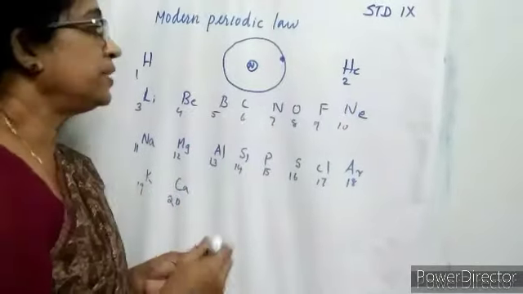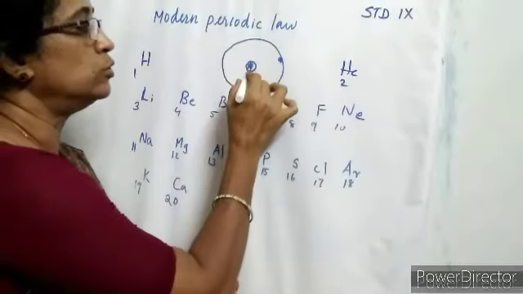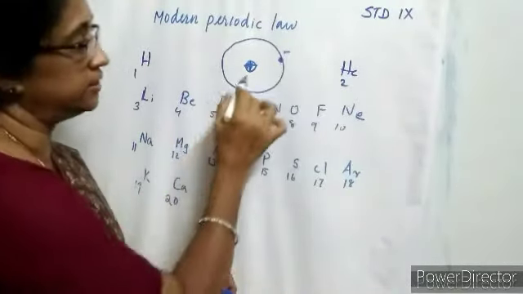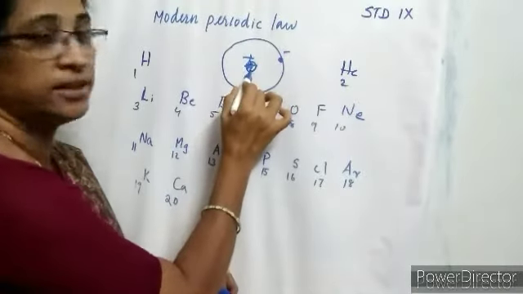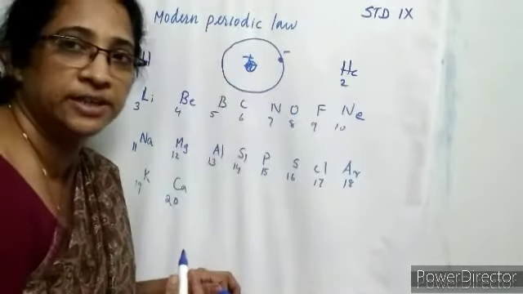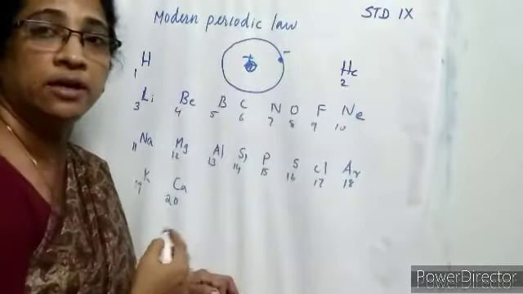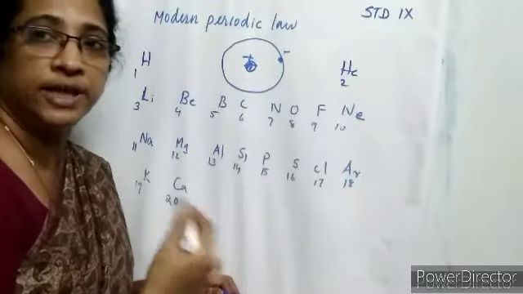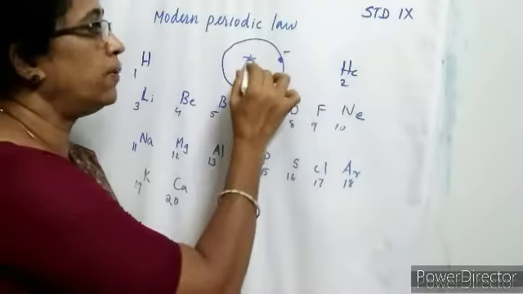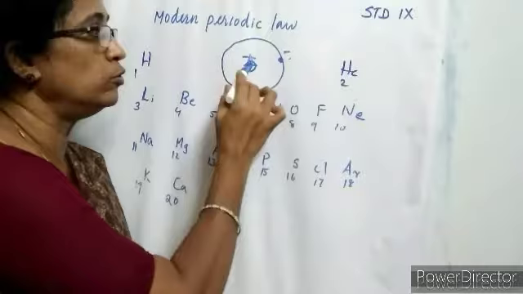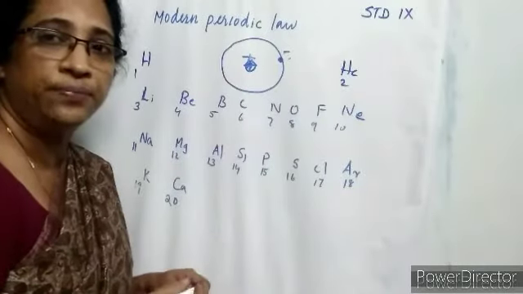Consider an atom. The central part of the atom is the nucleus, which is positively charged, and electrons are negatively charged, isn't it? Protons are placed in the nucleus, so the nucleus is positively charged, and electrons are negatively charged particles which revolve around the nucleus through circular paths called shells or orbits. And we know that opposite charges attract. There is an electrostatic force of attraction between the nucleus and the electrons in the outermost shell.